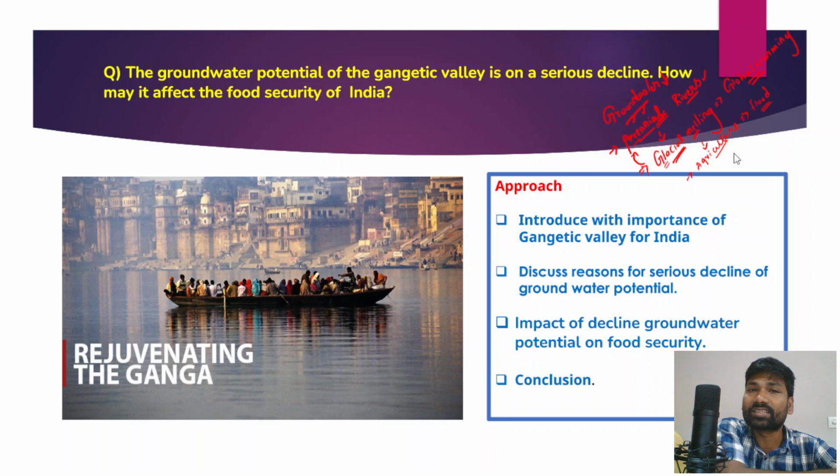The indiscriminate exploitation of the water resources in this region is also another major reason for the serious decline in the water tables. And apart from that, pollution of groundwater or pollution of surface water is another major reason, which makes water not potable.